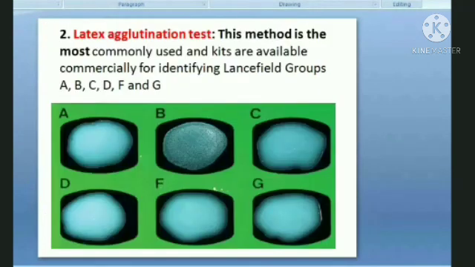Next important test which was performed was the latex agglutination test. See, both kinds of tests are performed. The precipitation test as well as an agglutination test has been performed in the Lancefield classification. She used both kinds of tests. Where the antigen was in a soluble form was a precipitation test, and where the antigen was in the particulate form, it was considered as the agglutination test.